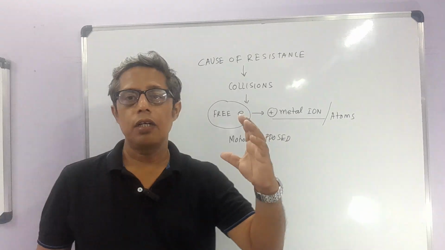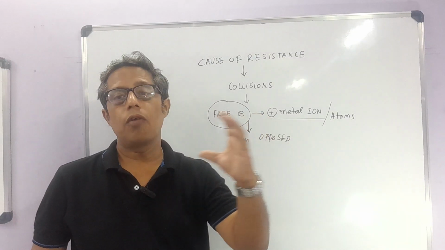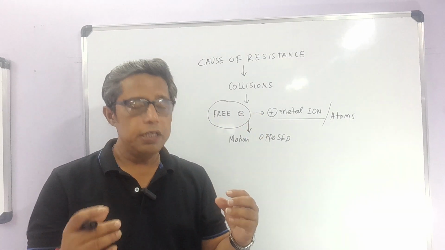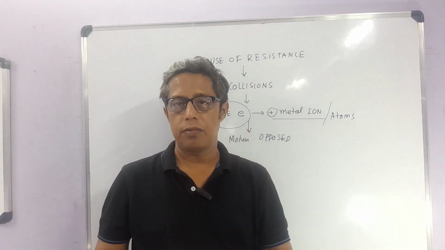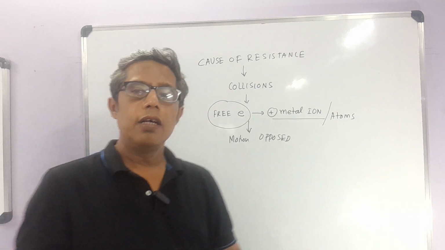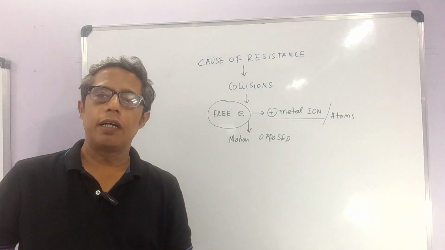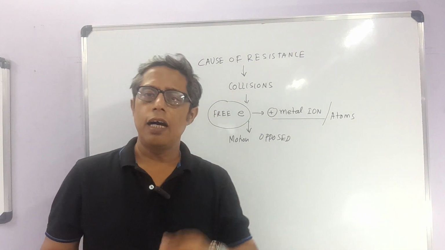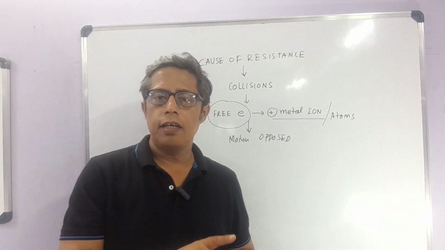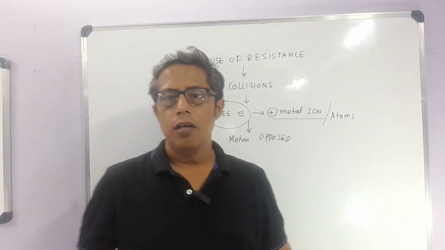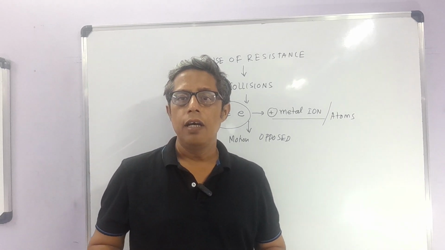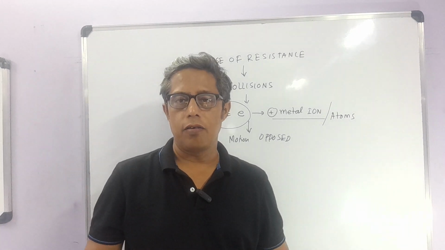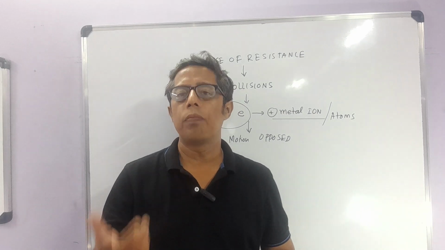They are getting some opposition by the process of collisions, colliding with the positive charge or the atoms, and this collision depends on material to material. You know that there are three kinds of material: conductor, insulator, semiconductor. A conducting material has a very good number of free electrons, which helps the flow of current.